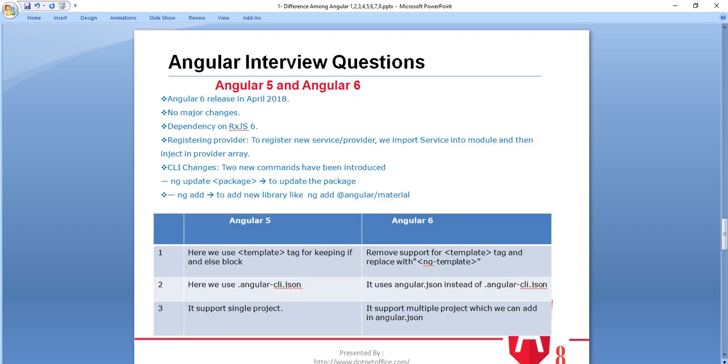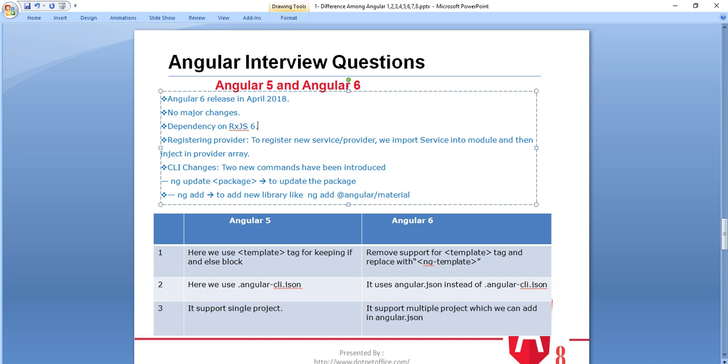Then the next topic comes: what is the difference between Angular 5 and Angular 6? Angular 6 was released in April 2018 and there are basically not many major changes. What changes they have done in Angular 6: dependency on RxJS 6. It helps us a lot when we use observables and subscribers, when we communicate with the server, sending the request and getting the response.